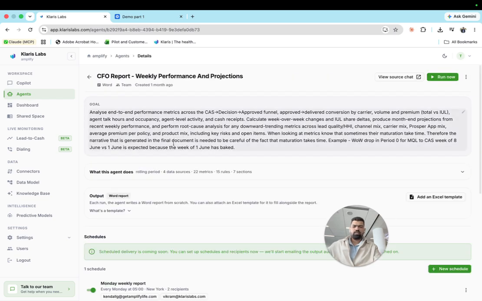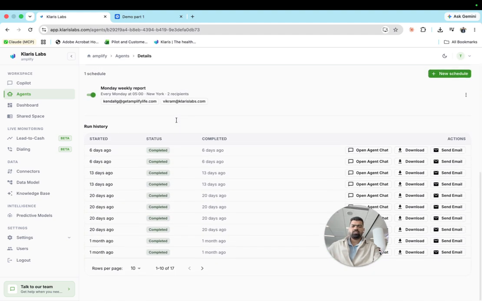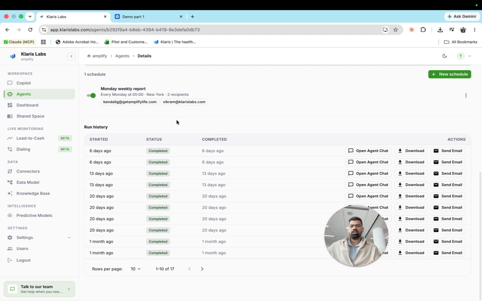What you can do is come here, define the goal of what you want to do, what metrics you want to track, what root causes you want to track in that entire week. And what Klaris does is it automatically runs with all the data, with all your definitions and rules, and creates the report automatically for you. Right now, the capability is more report generation, Excel fulfillment, but in future, we plan to basically take governed actions through this particular feature.